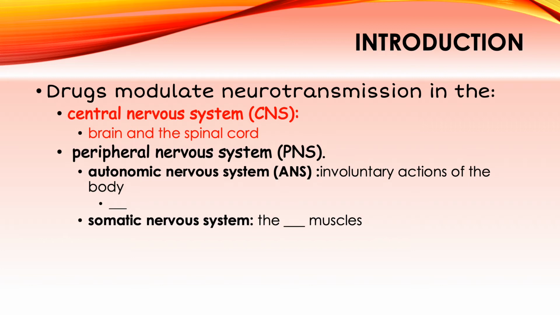The peripheral nervous system is divided into two: our autonomic nervous system, which is commonly called ANS, and the somatic nervous system. The autonomic nervous system is responsible for the involuntary action of our body. This autonomic nervous system has sympathetic and parasympathetic divisions. While the somatic nervous system is responsible for the skeletal muscles.